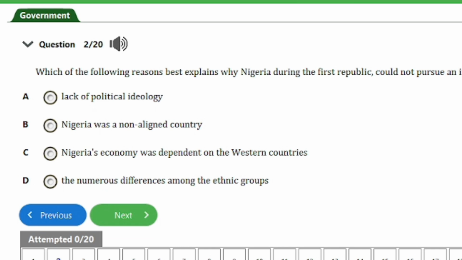We have A. Lack of political ideology, B. Nigeria was a non-aligned country, C. Nigeria's economy was dependent on the Western countries, D. The numerous differences among the ethnic groups. So guys, the answer to this question is option C, Nigeria's economy was dependent on the Western countries. Let's head on to the next one, guys.